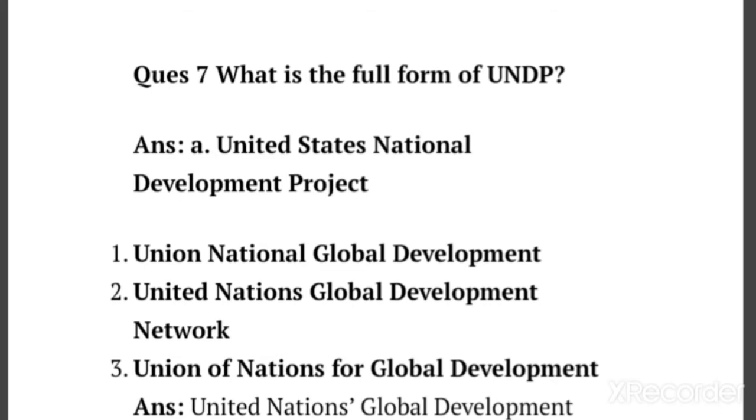The correct full form of UNDP is United Nations Development Program. It is the United Nations global development network, and its main objective is to advocate for change and connect countries to knowledge, experiences and resources to build a better life themselves. Next is the headquarters of UNDP. The headquarters of UNDP is in New York, US. And next is the establishment. UNDP was established on 22 November 1965.